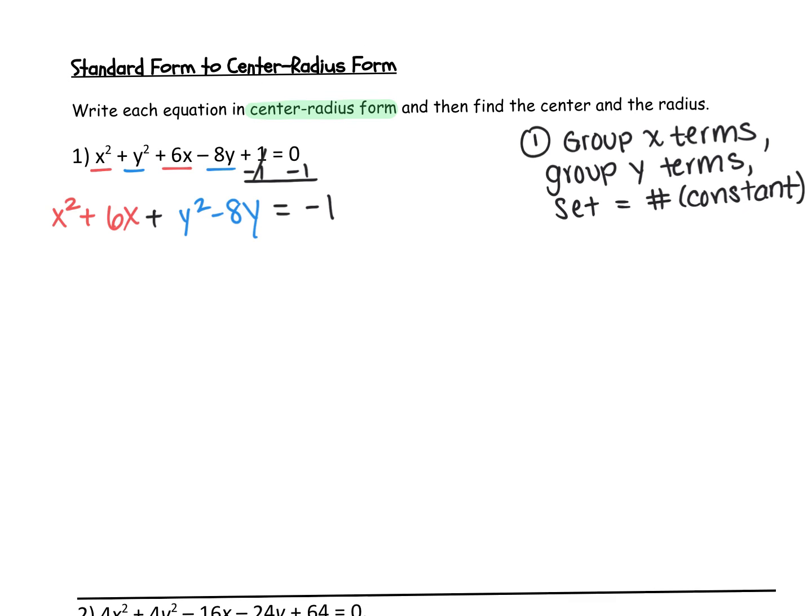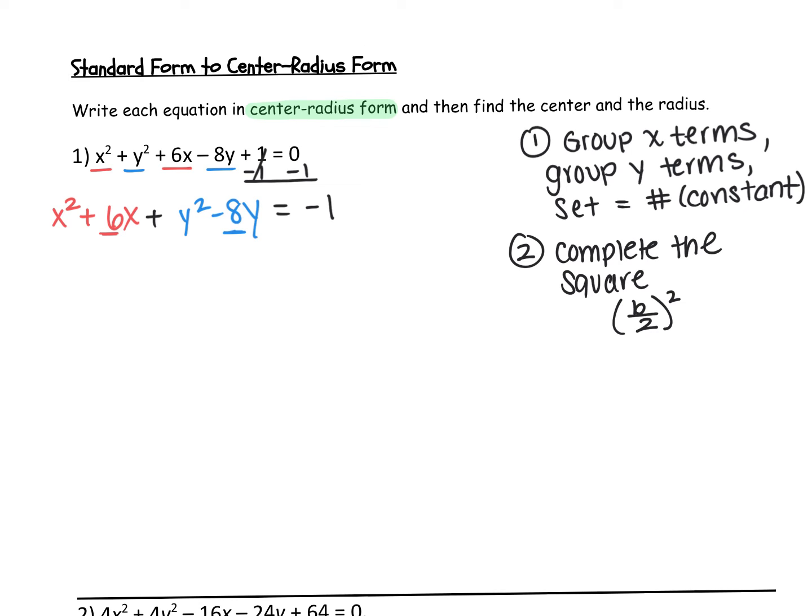And then step 2 is going to be to complete the square. And remember, with completing the square, we need to take half of b and square it. And that's what's going to create that perfect square trinomial. So I'm going to use red for the red and blue for the blue. The number in front of the x is your b, and the number in front of your y is your b.